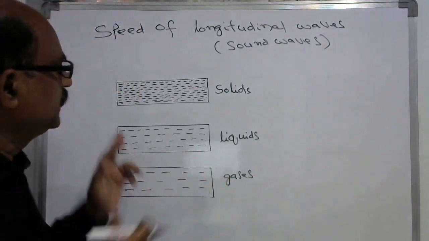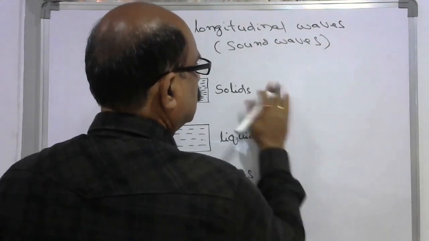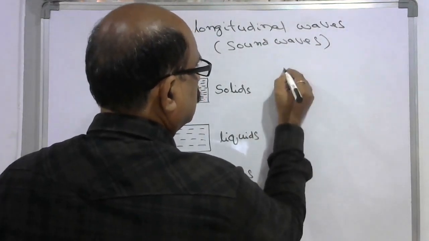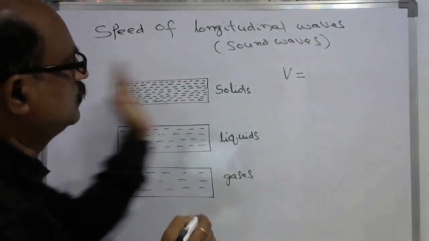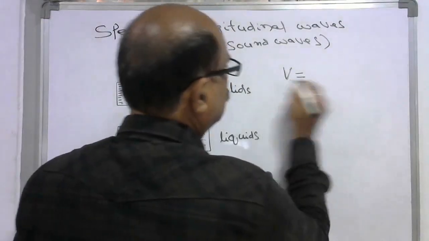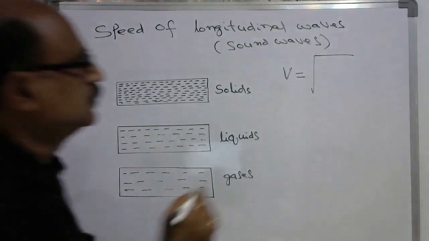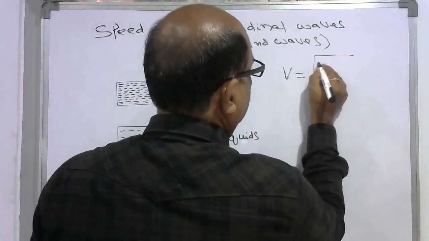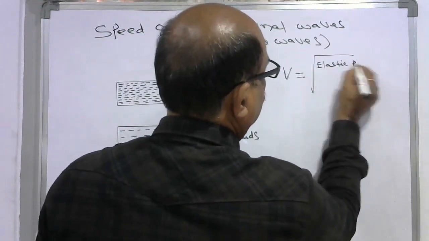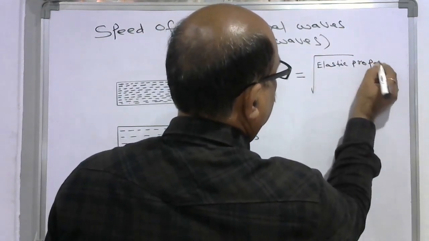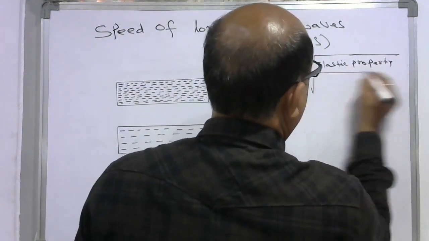In general, for any medium, when the longitudinal wave or sound wave is propagating, we can write down the speed of sound in a medium as equal to the elastic property by the inertial property.